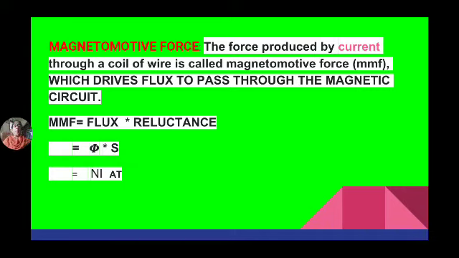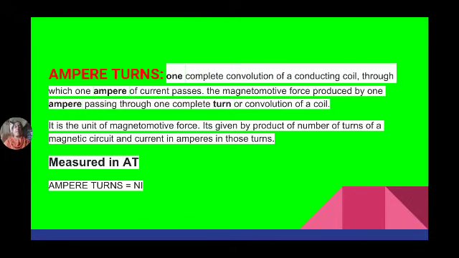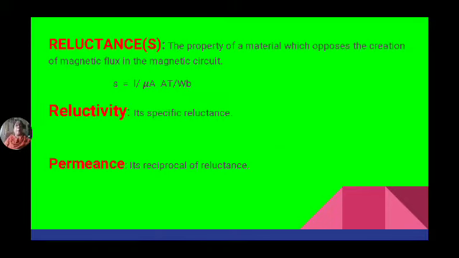It is given by the product of N into I, where N is the number of turns and I is the current passing through it. Now ampere turns: one complete convolution of a conducting coil through which 1 ampere of current passes. The magnetomotive force produced by 1 ampere passing through one complete turn is the product of number of turns into amperes.